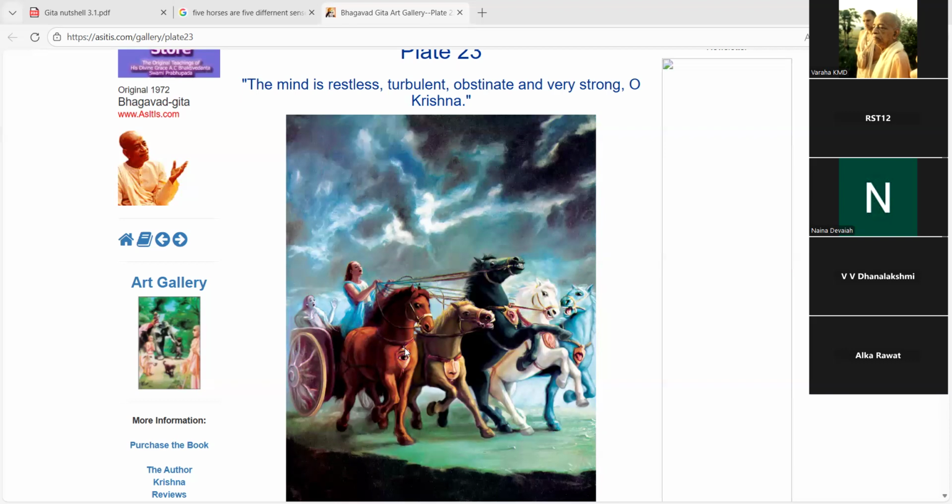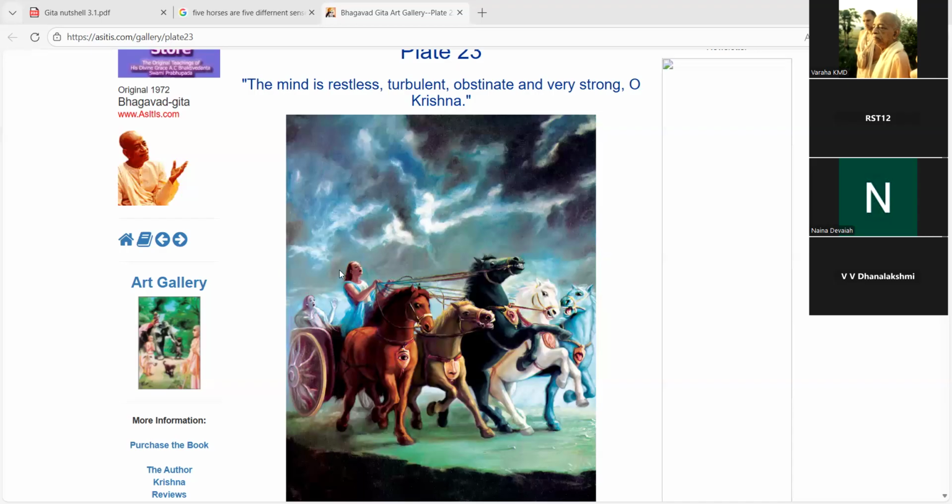This horse is going this direction, this horse is going that direction, this black one is going in some other direction, this white and this other one are going in two different directions. Just imagine what will be the condition of this chariot, right? It is going to be destroyed, or something will happen to it. So this person will be in a very bad shape.